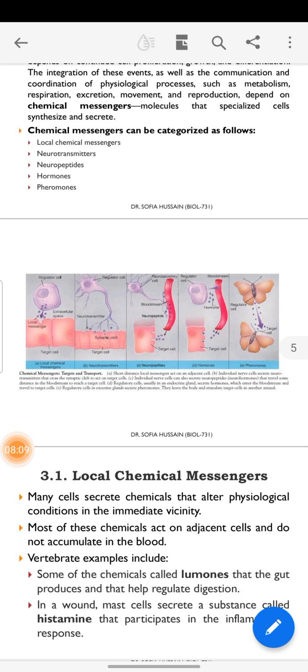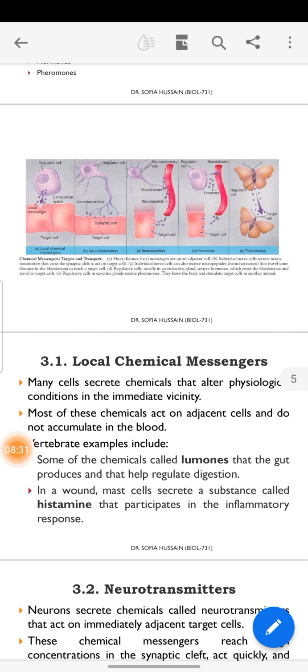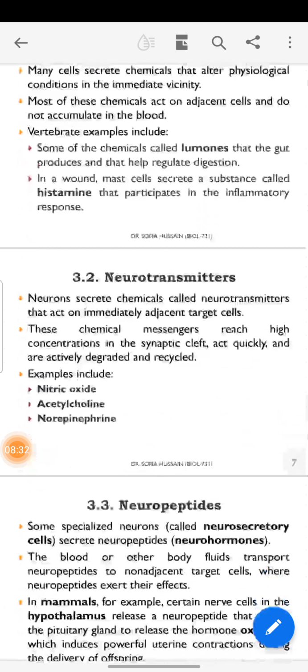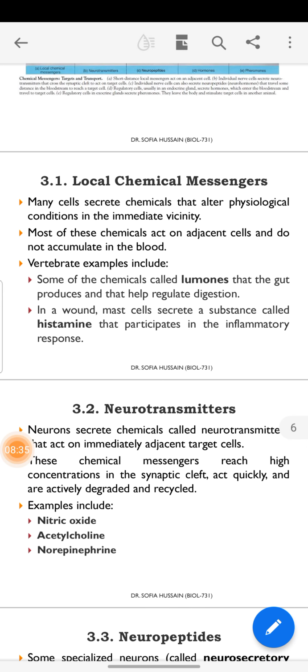Next are the neuropeptides. Individual neurons also secrete neuropeptides, and regulatory cells secrete hormones. Pheromones are secreted chemicals that leave the body and stimulate targets in other animals. For example, for smell, pheromones are present.